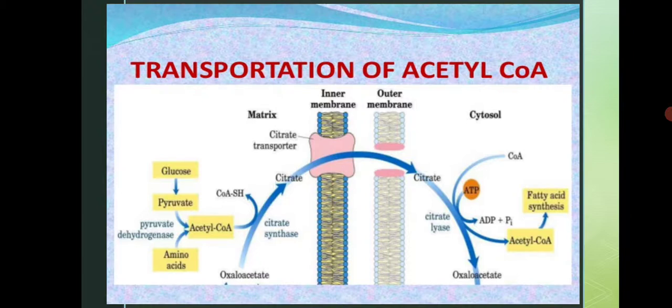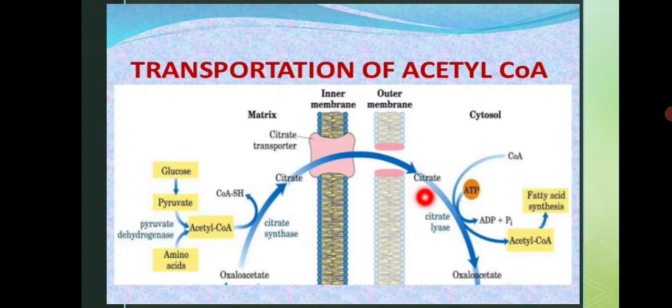So acetyl CoA takes part in the citric acid cycle, and there is formation of citrate. This citrate transporter transports the acetyl CoA from the matrix of the mitochondria to the cytosol. Now citrate has come, अब citrate ये cytosol में आ चुका है. The citrate of the TCA cycle is released out into the cytosol.